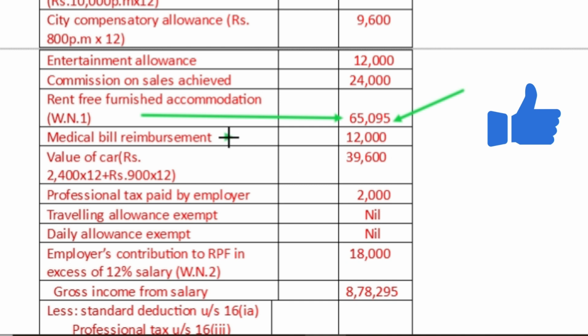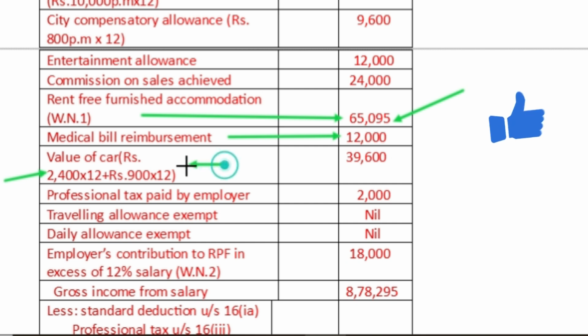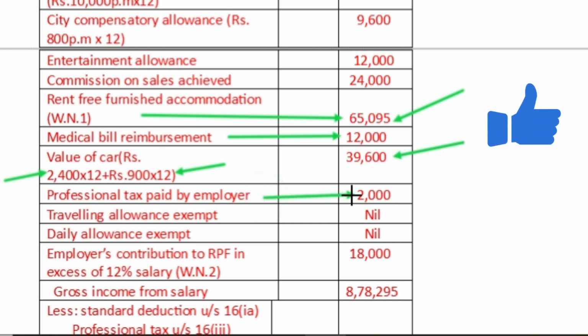Thereafter, the medical bill reimbursement is fully taxable since the treatment is taken in a private hospital. The value of the motor car, as it is 1.8 litre, 2,400 per month is taxable. 2,400 per month into 12, plus a driver is also provided, so rupees 900 per month into 12. Together, 39,600 is taxable. Professional tax paid by the employer is taxable.